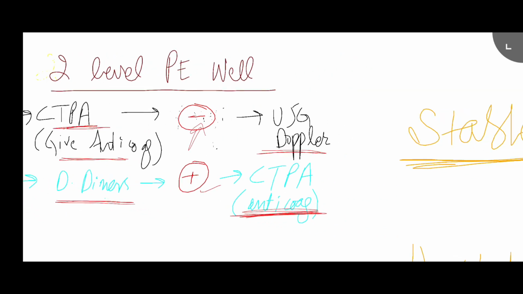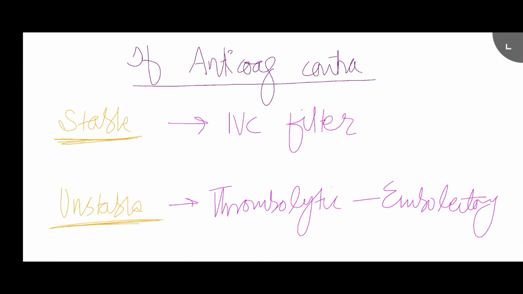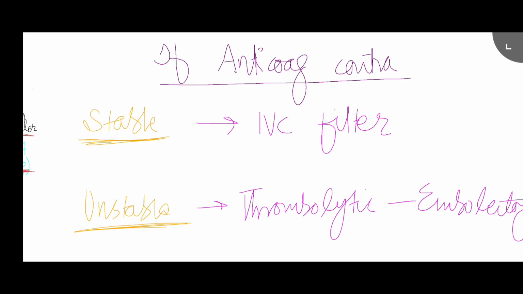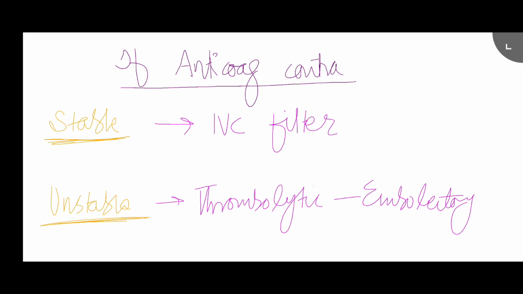Now, the problem over here is, say for example, if the anticoagulation is contraindicated, then what are you going to do? Then it depends on whether the patient is stable or not. If the patient is stable, then go for IVC filters, because here you cannot give the anticoagulation, as we said, it's contraindicated. And if the patient is unstable, then here you need to give thrombolytic therapy.